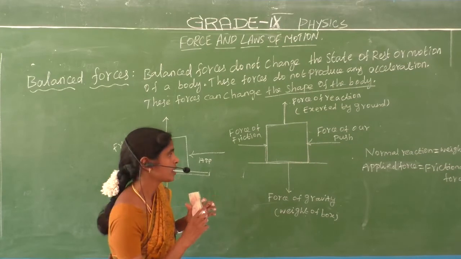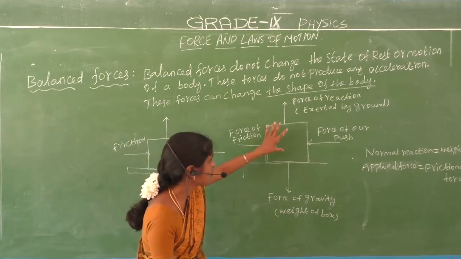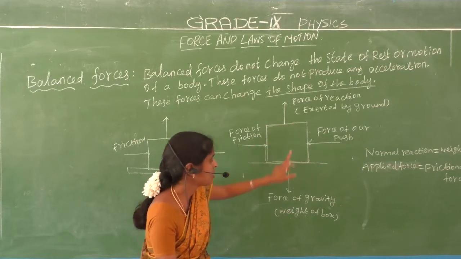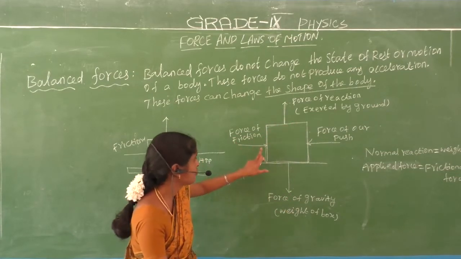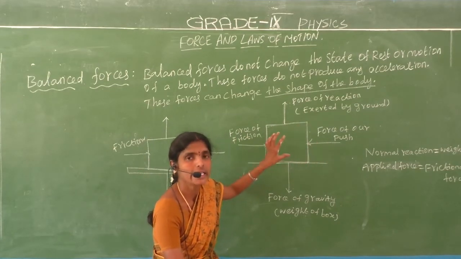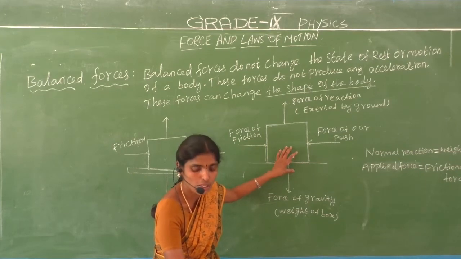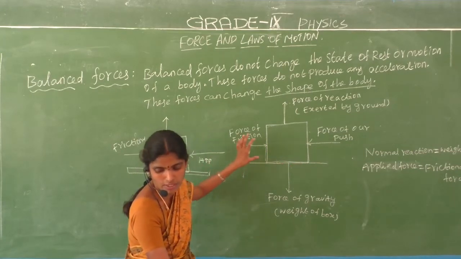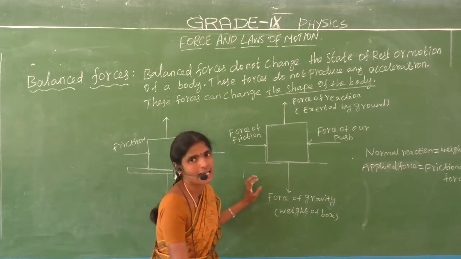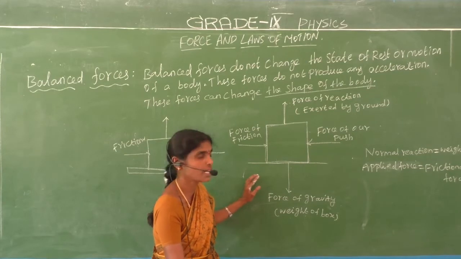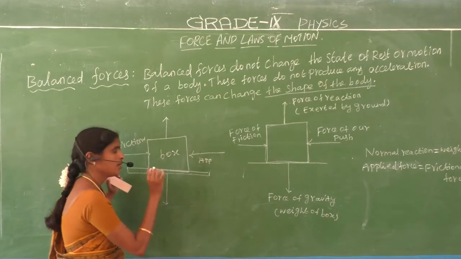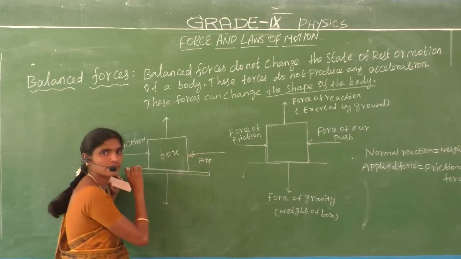Okay, are you understand? These forces are equal: force of reaction, force of gravity, force of friction, force of our push, all the forces are equal to 0. Your resultant of all the forces acting on your body is 0. This force is called the balanced forces. Are you understand? Let us consider one box. We give the force.